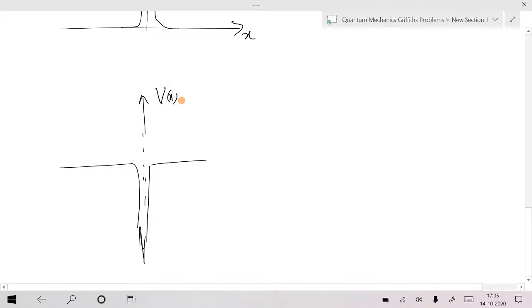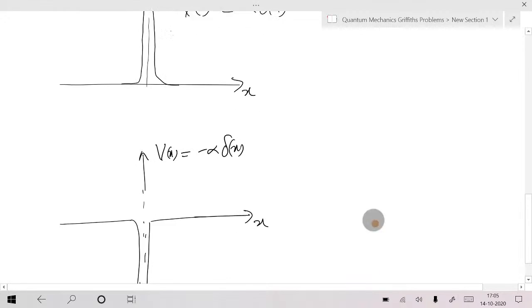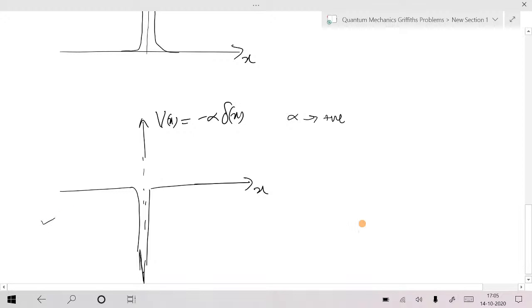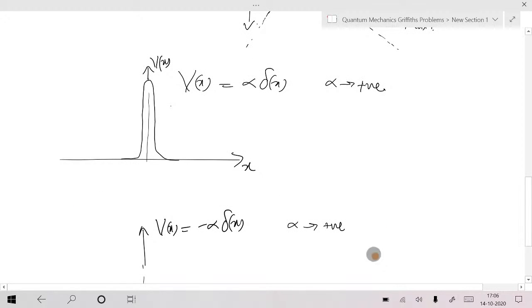V of x is equal to minus alpha into delta of x, where alpha is positive. How many bound states does this allow? Again, you should know what a bound state is.